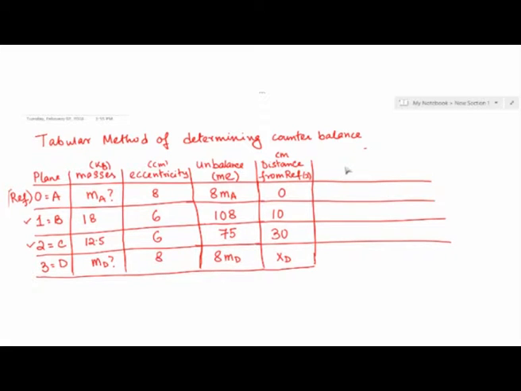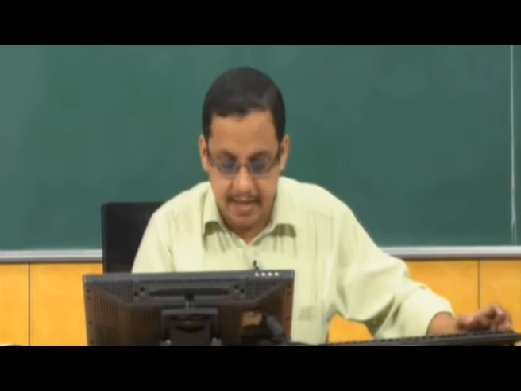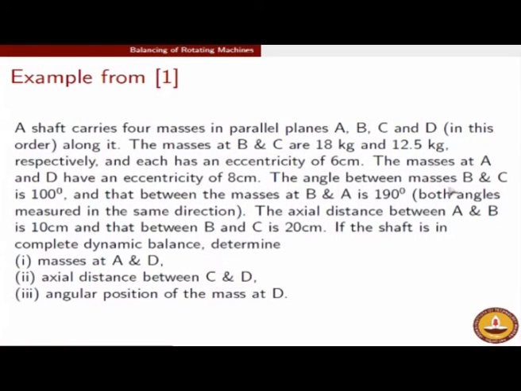Similarly, we will tabulate the angles that are given. The angular orientation: if we put our reference for the angle as B, you will recall the angle between masses B and C is 100 degree, and that between B and A is 190 degree.